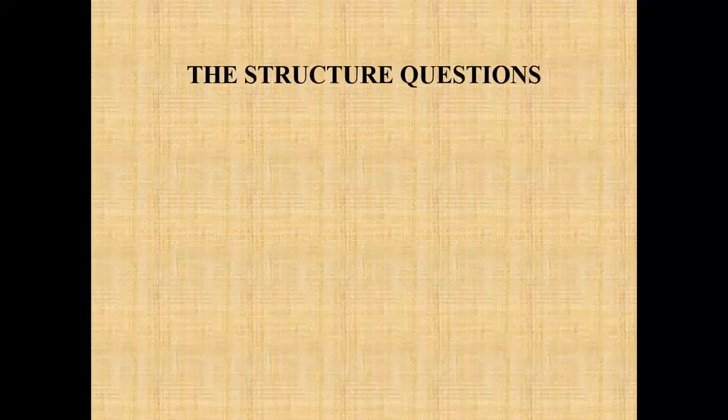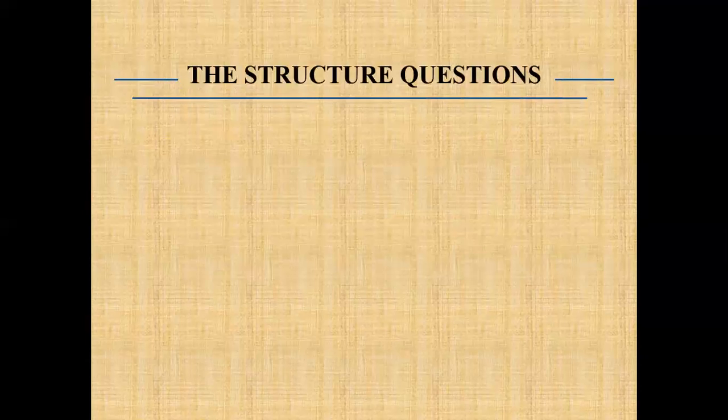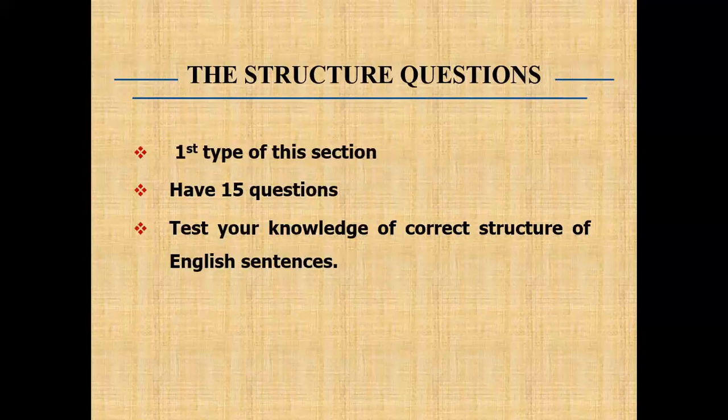Well, class, so today we talk about the structure questions. This is the first type of question in this section. It only has 15 questions, number 1 to 15. Number 1 through 5 is the easiest, number 11 through 15 is the most difficult. This tests your knowledge of the correct structure of English sentences.